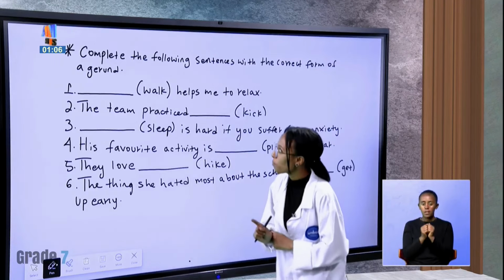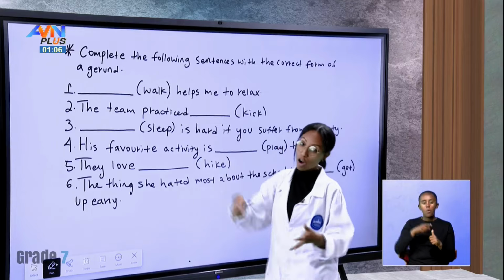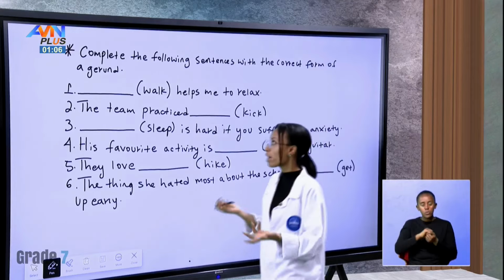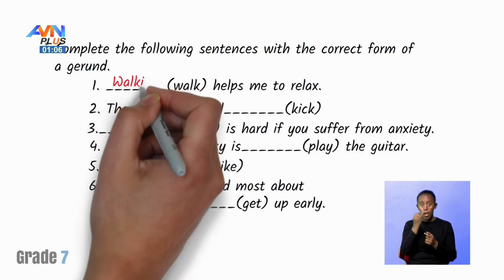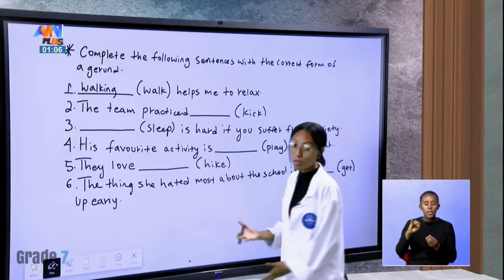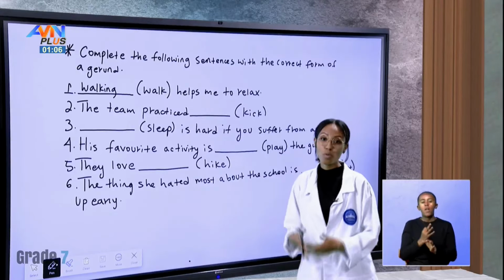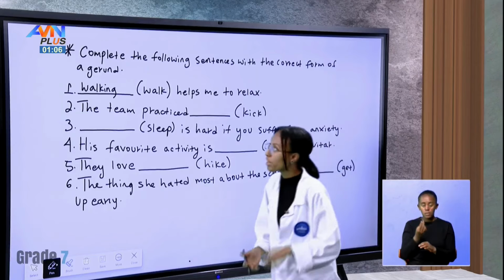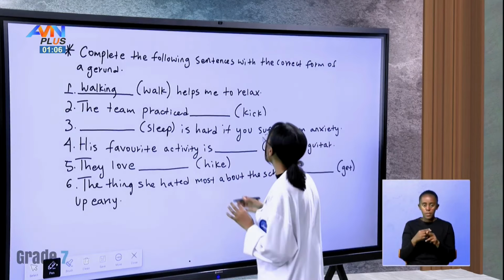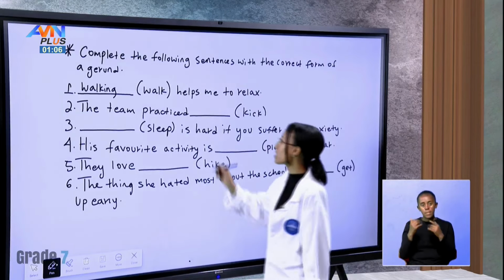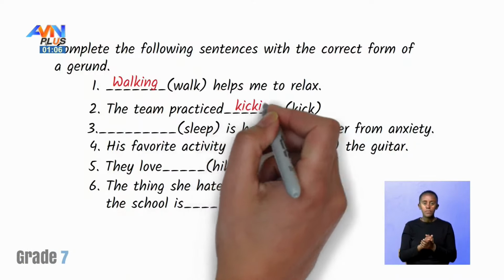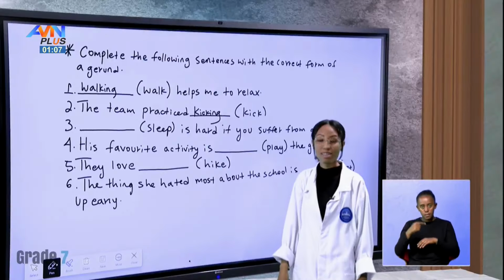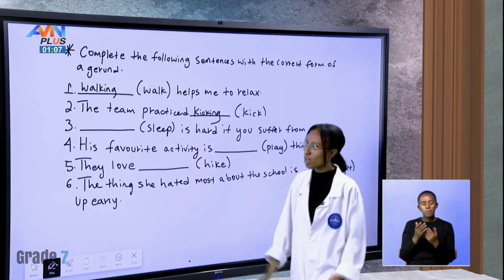The first one, walk. So we change walk into a gerund by adding ing. Walking. Walking helps me to relax. So we use this gerund as a noun here. The team practiced kicking. The team practiced kicking. It is so easy, right?